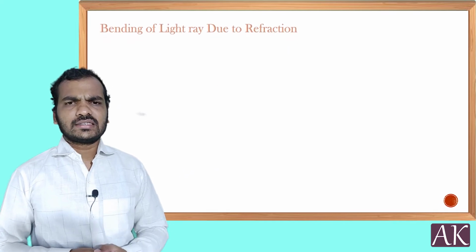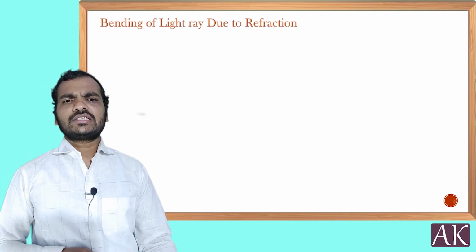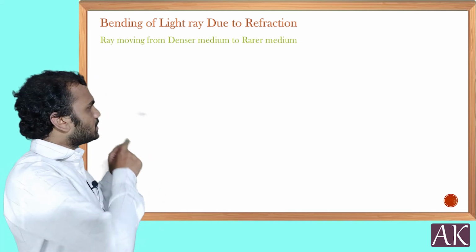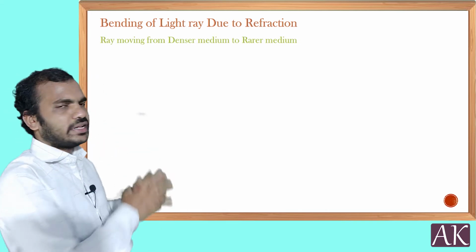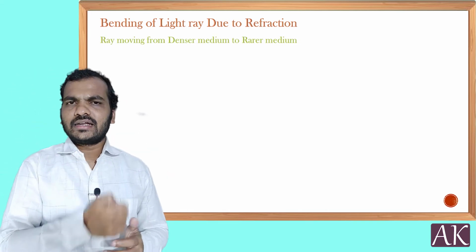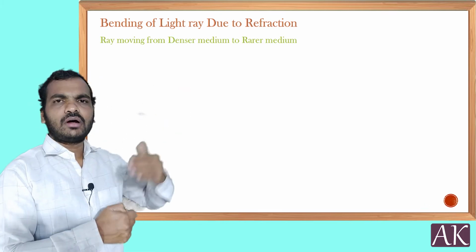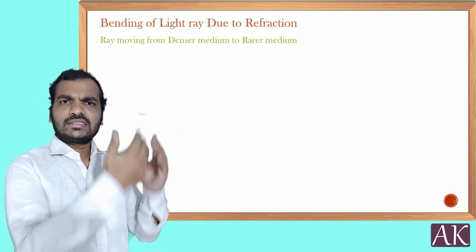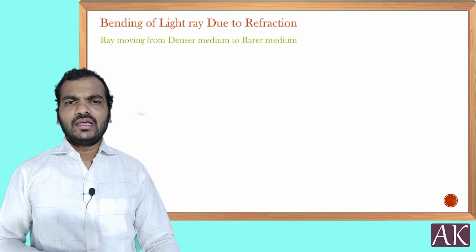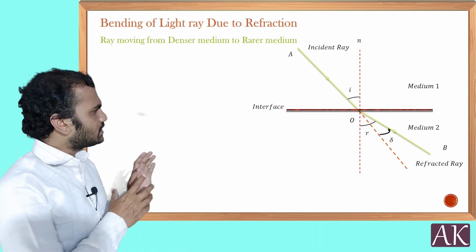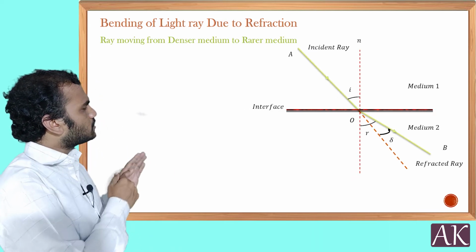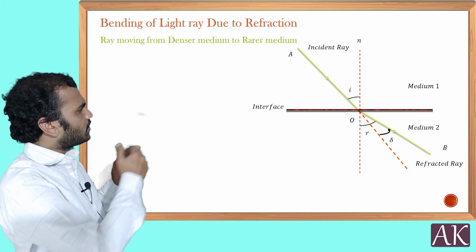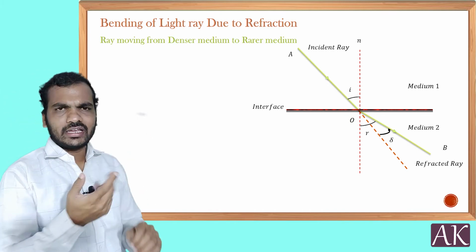Let us move to the next case. In the next case we are going to understand what happens if the light ray is moving from denser to rarer medium. Suppose you put a torchlight in water and you are trying to see from outside, then the light is coming from denser to rarer. Now here I am going to take the diagram in the same way. But this time you can observe that the angle of refraction is greater than the angle of incidence. How can we get it?